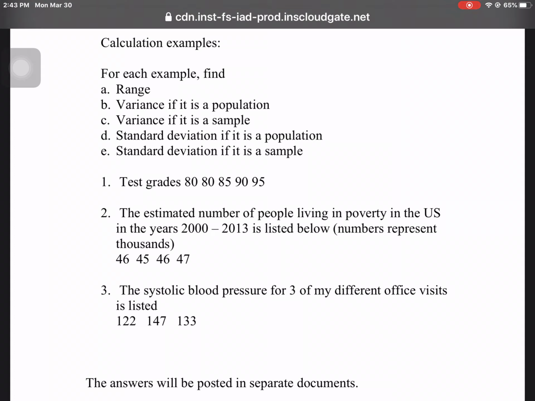There's also going to be a video for each of the 1, 2, 3, showing how to do the calculations. This is the end of the notes for this section.